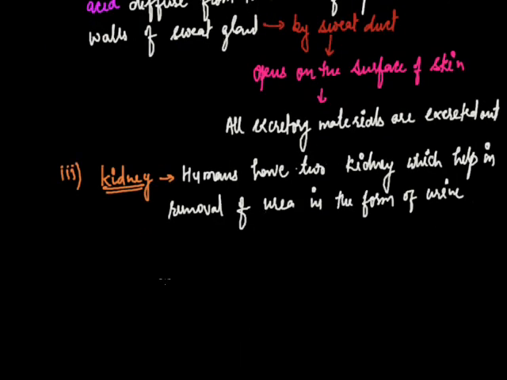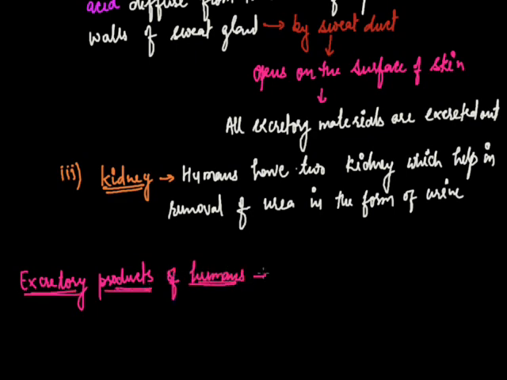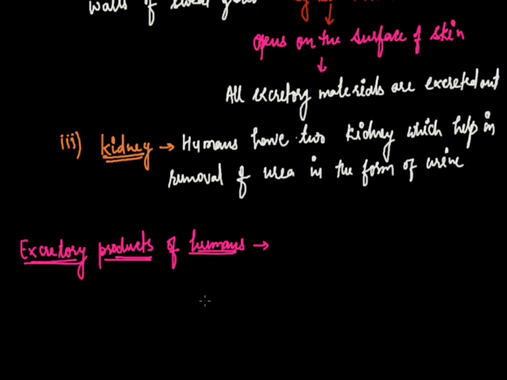After that, we will discuss the excretory products of humans. As a result of various metabolic processes going on in our body, a number of products are formed, and these have to be eliminated as they are toxic to the body.